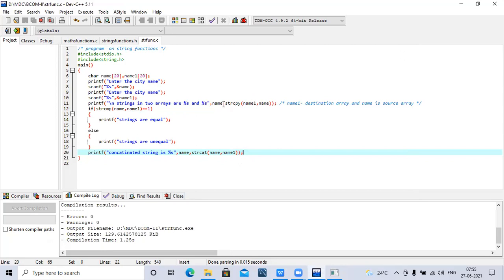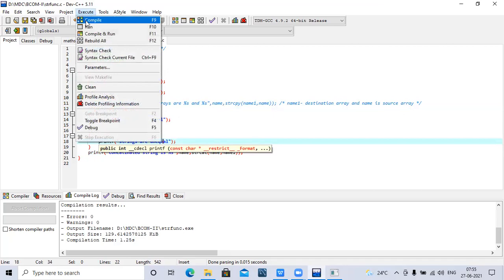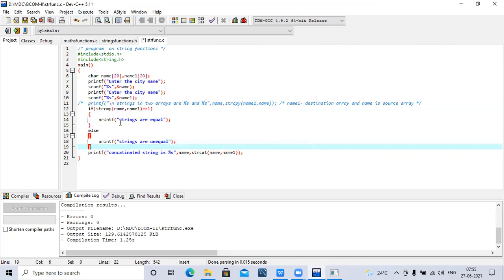We have already copied name into name one. In the earlier function, we copied the first string's content into the second string. That's why this also became Indian. So we'll do one thing: we'll hide this one and stop the execution of this function. Now see, it will take name one and name two and go to here. It will not execute the string copy function. Use /n for better output.